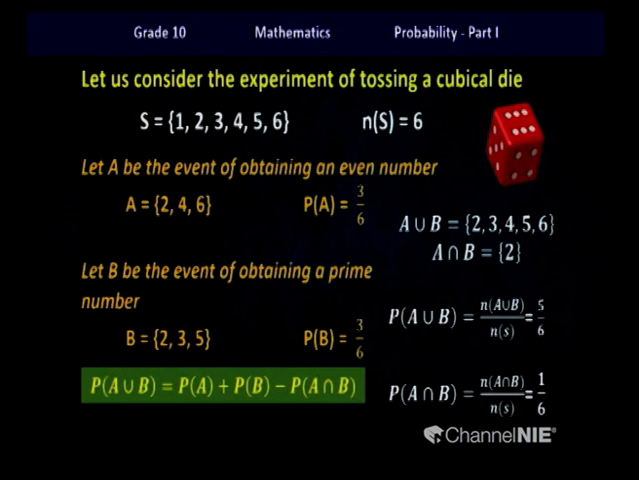Probability of the union of these two sets should be equal to the probability of A plus probability of B minus probability of the intersection of these two events. So children, if you substitute the values, the left hand side value will be equal to the right hand side value. I hope you understood that you can use this formula for your calculations. Let us move on to the next part of the lesson.